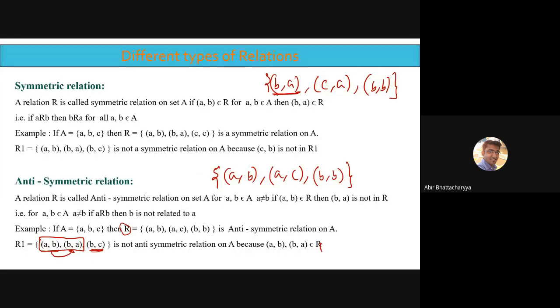Yes, it is antisymmetric. BA present, but AB not present. CA present, but AC not present. And BB is present, but we are not looking at BB, so BB present doesn't matter. So it is antisymmetric.